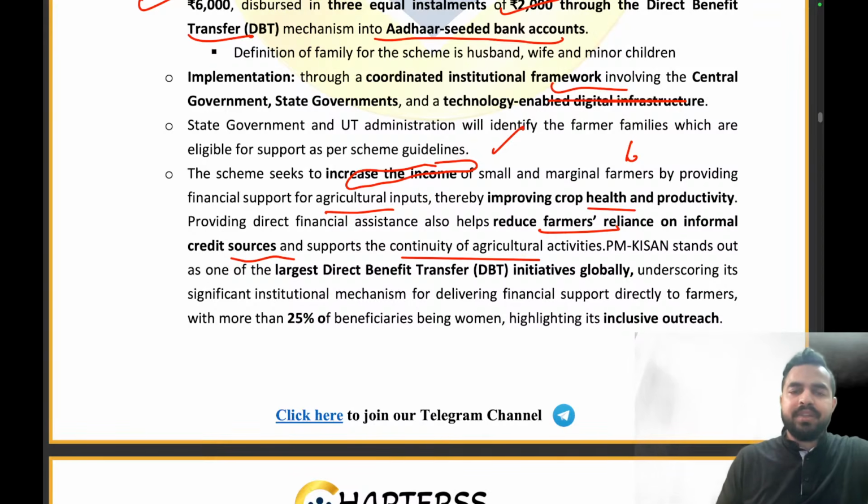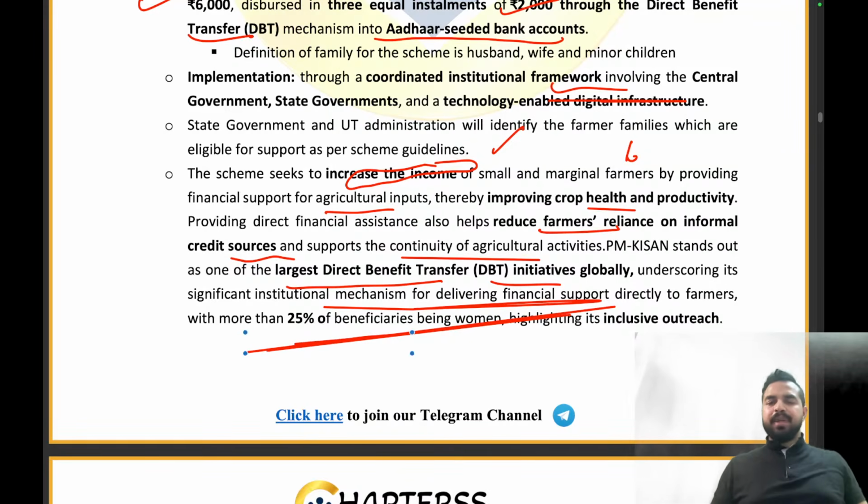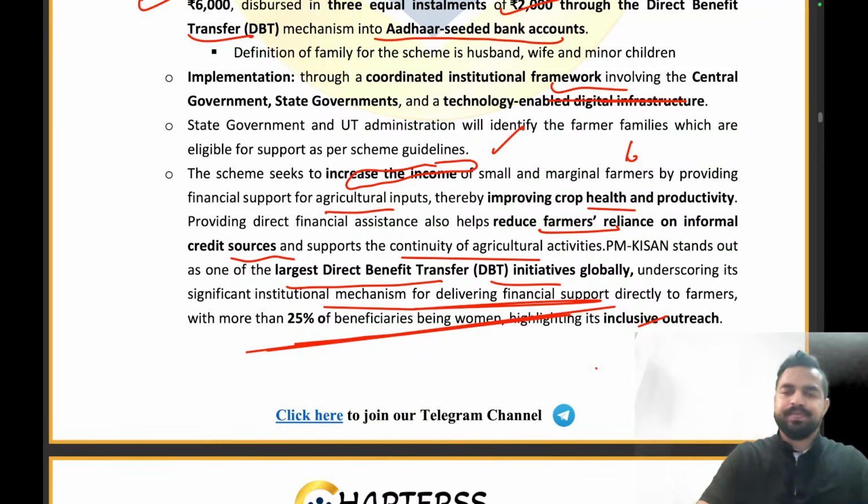Now the PM-KISAN stands out as one of the largest direct benefit transfer initiatives globally, underscoring its significant institutional mechanism for delivering financial support directly to the farmers, with more than 25% of the beneficiaries being women. तो यहाँ पर आप देख सकते हो कि 25% से ज़्यादा बेनिफिशियरीज यहाँ विमेन ही हैं. क्लियर एवरीवन?